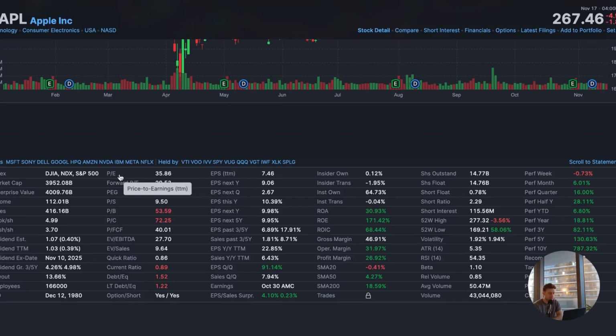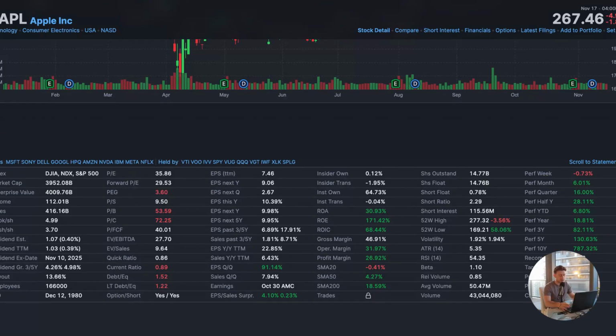So PE means price to earnings, and forward PE is the forward price to earnings. What these two numbers mean is that for every dollar of profit that Apple has made in the trailing 12 months, the last 12 months, you have to pay about $35.86 to acquire $1 of profit. So earnings are essentially just profit.